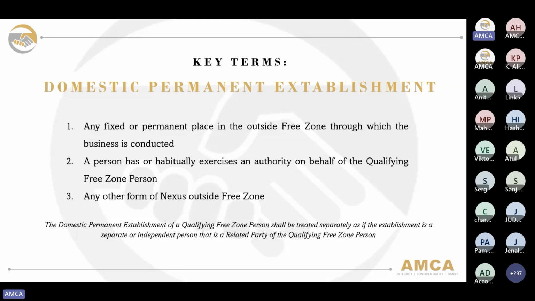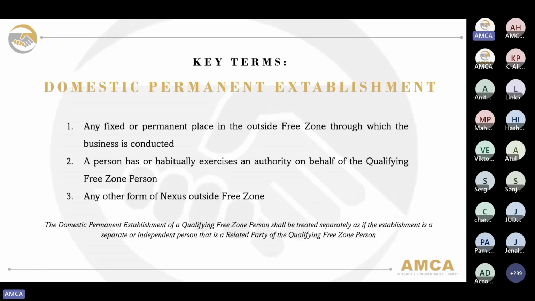So the first term is going to be domestic permanent establishment. Basically, the domestic permanent establishment refers to a place of business or other form of presence of a qualifying free zone person outside the free zone in the state. Determining whether the free zone entity has a domestic permanent establishment is patterned on determining whether a non-resident person has a permanent establishment as well. So the same three conditions would be applied.